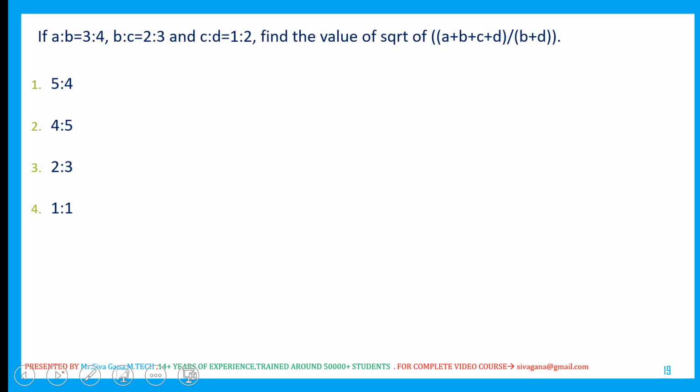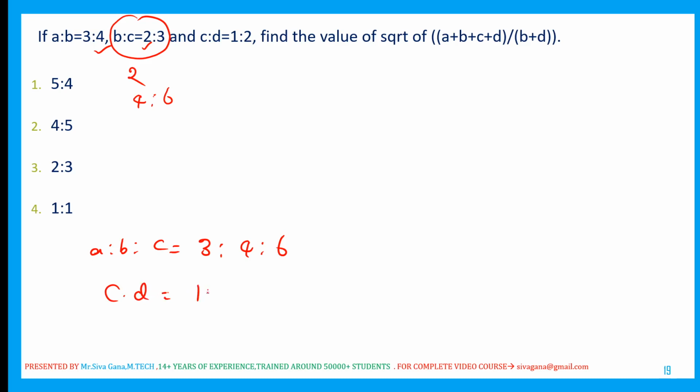A is to B, B is to C. I'm going to calculate here. B is 4 here, B is 2 there. So multiply this one with 2. So 3 is to 2 becomes 6 is to 4, so that B becomes the same. B is 4 and 2 threes are 6. So A is to B is to C is 3 is to 4 is to 6. And C is to D is 1 is to 2. C gets common. Here C is 6, there C is 1. Multiply this one with 6. Then A is to B is to C is to D will be 3 is to 4 is to 6 is to 12, since 6 twos are 12.